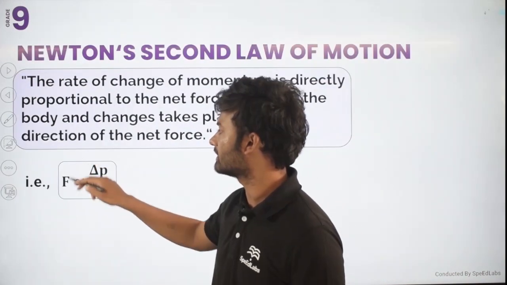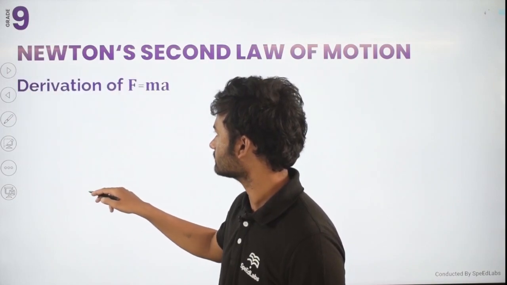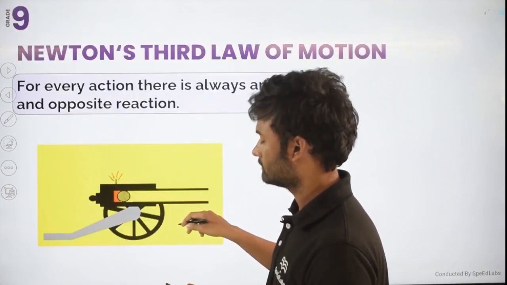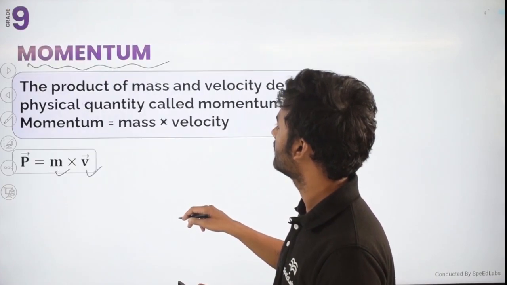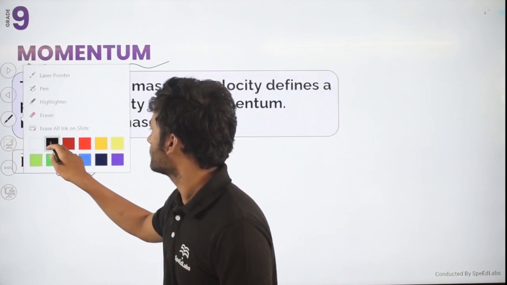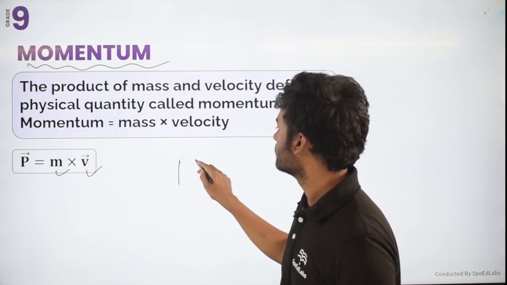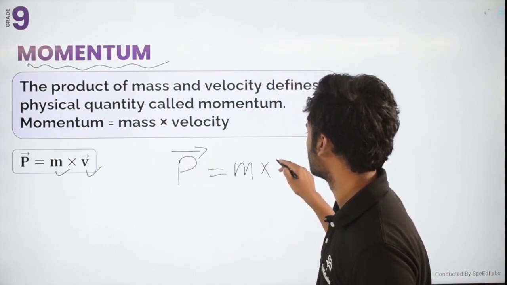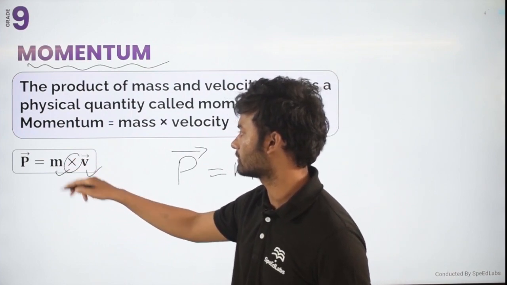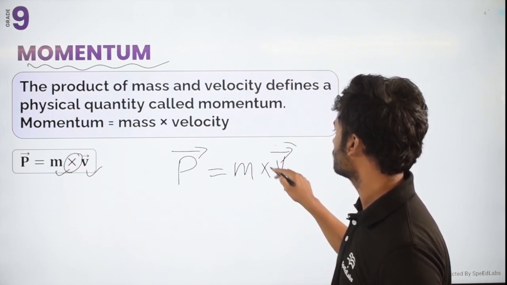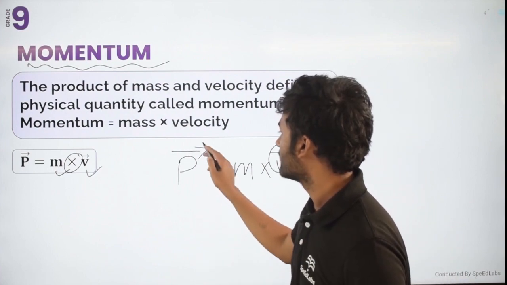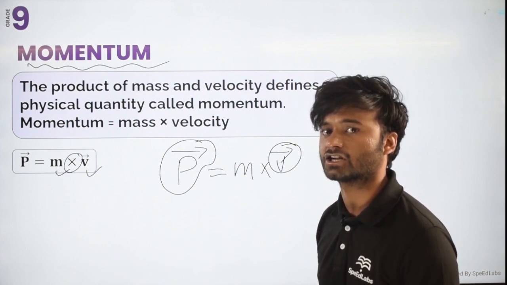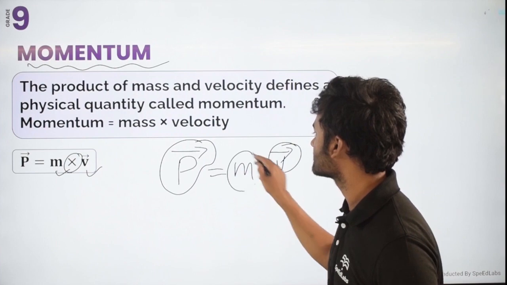So it is a quantity that depends on mass as well as on velocity. Basically, momentum is just a product of mass and velocity. It is not a cross product. Remember, this is not a cross product, it is just a dot product. And here, as you know, v is velocity. Velocity is a vector quantity, so momentum is also a vector quantity. The direction of this momentum is the same as the direction of velocity, because m here is a scalar quantity.